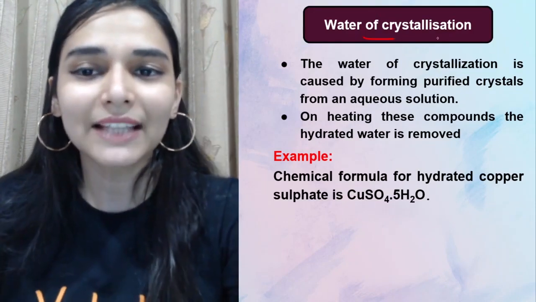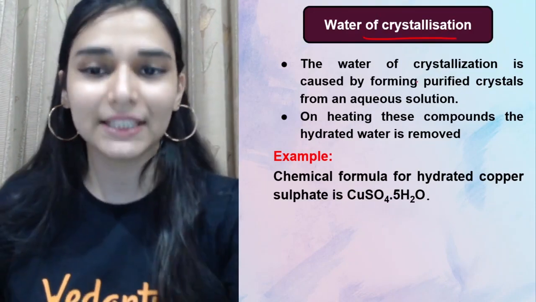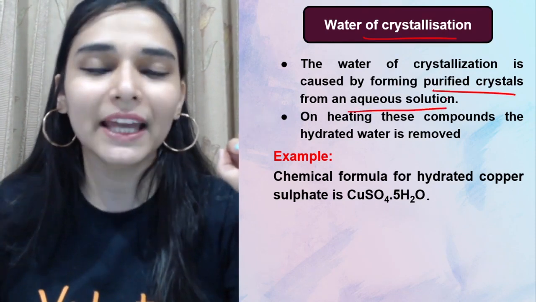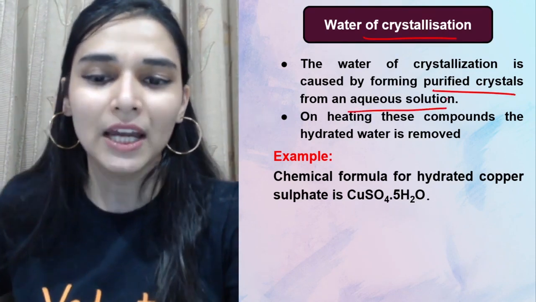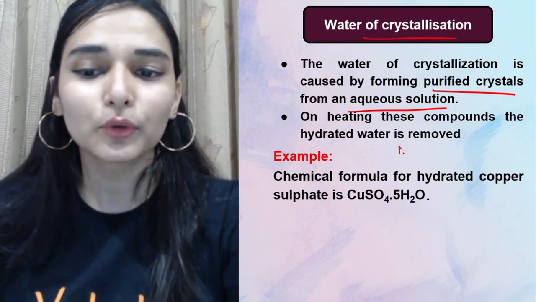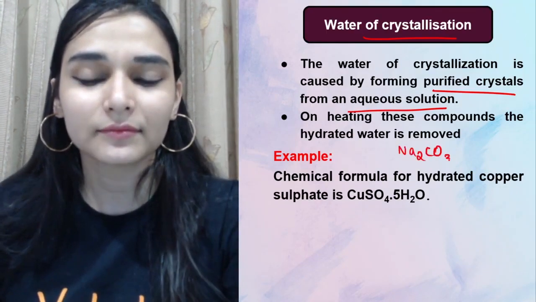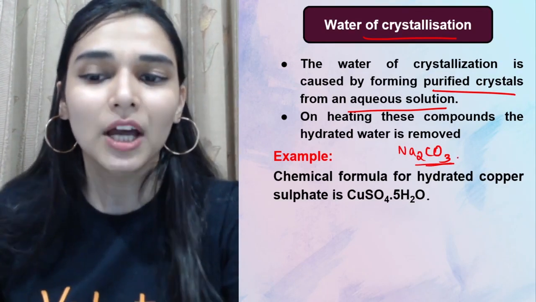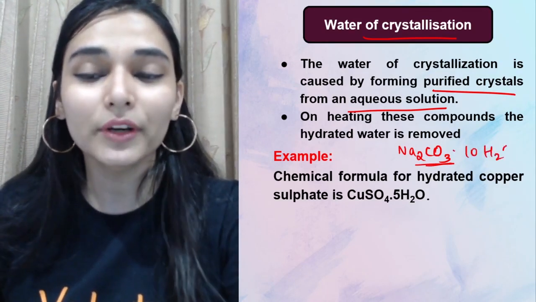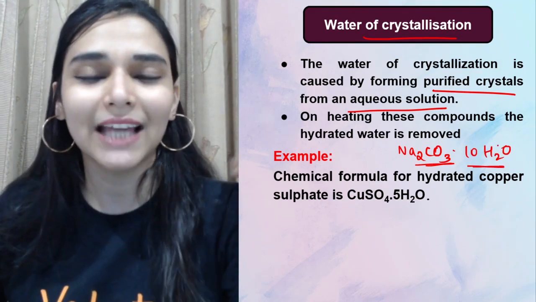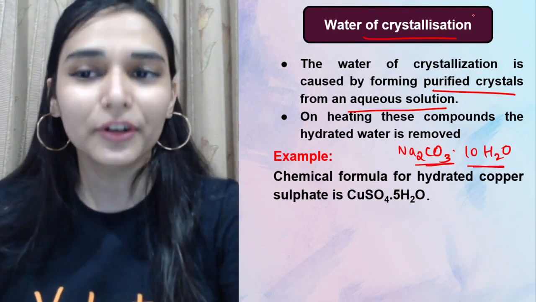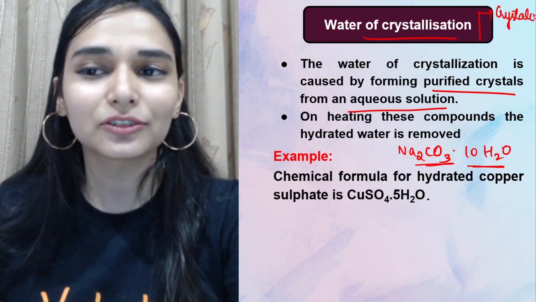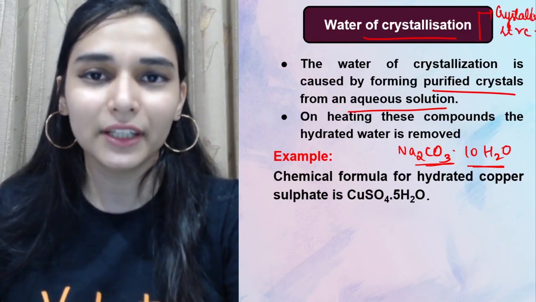So this is something that we call as water of crystallization, and this comes with your compound when you purify it in a crystalline form. जैसे अगर आप सोडा ऐश की बात करो, then सोडा ऐश doesn't have any water of crystallization and it's dull powder also. But if you talk about 10 water, now it automatically becomes shiny and crystalline. So water of crystallization is responsible for imparting the crystalline structure to the given compound.